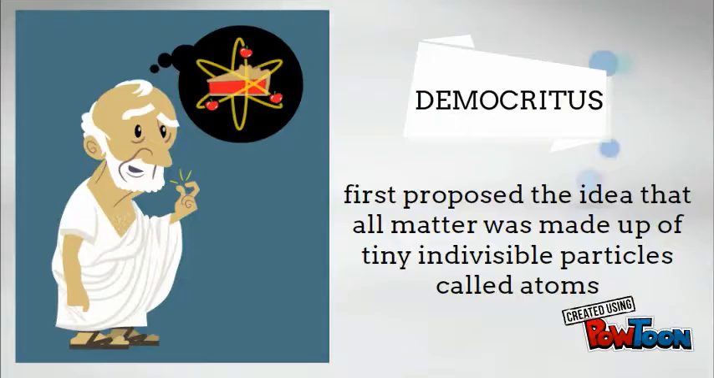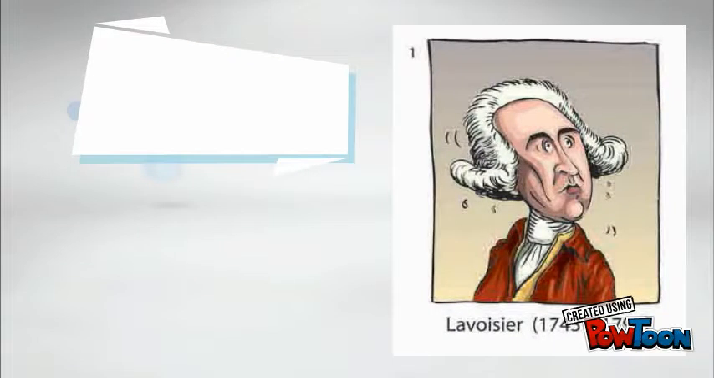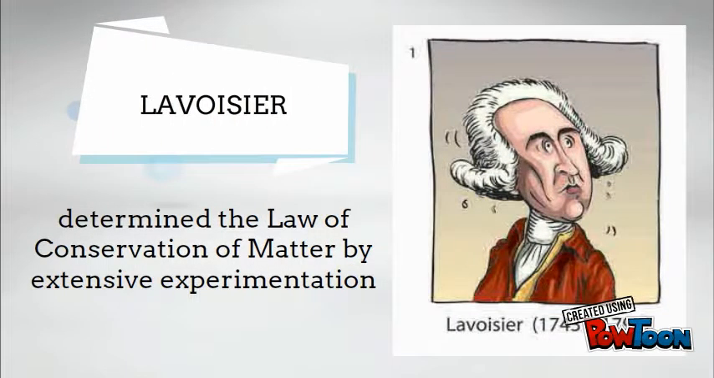The next one is Antoine Lavoisier. He determined the law of the conservation of matter, that says that matter cannot be created or destroyed. So, it is always present and it is from the beginning of the times.